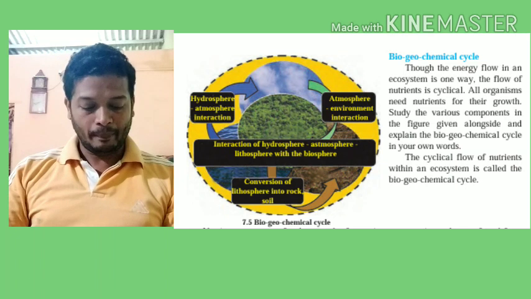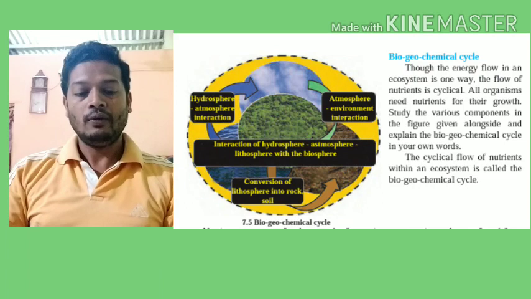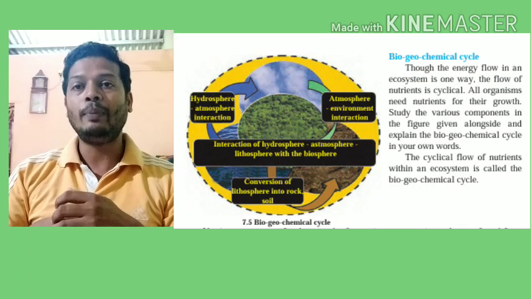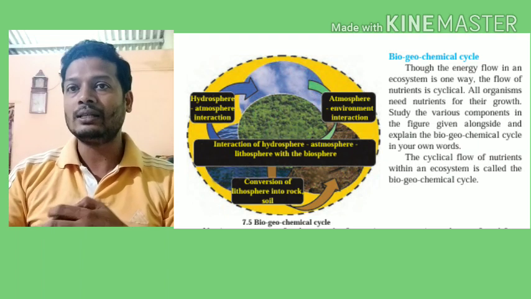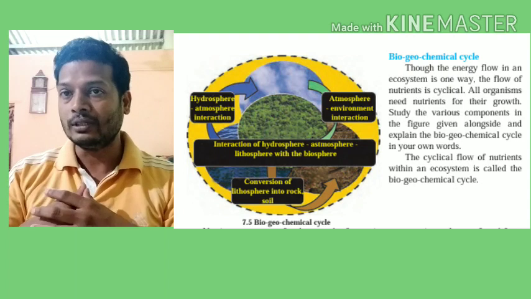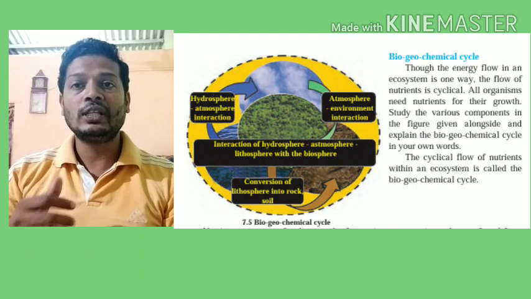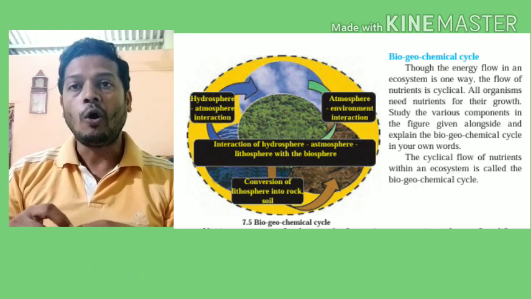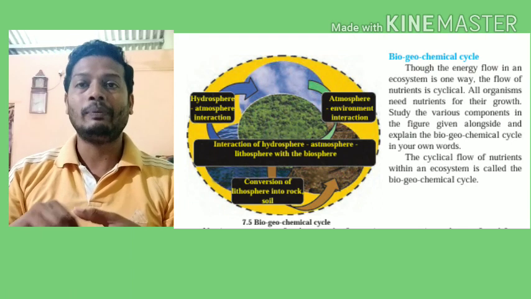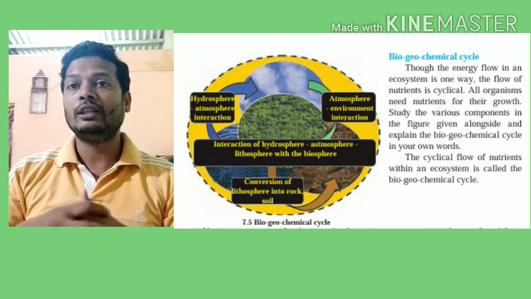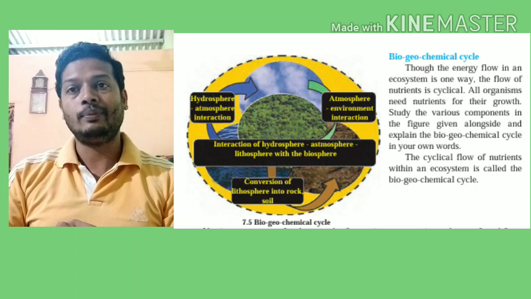Now in your textbook on page number 84, the definition is given: cyclic flow of nutrients within an ecosystem is called biogeochemical cycle. By nutrients we mean the five basic nutrients, that is carbohydrates, proteins, fats, vitamins, minerals. Carbohydrates are made up of carbon, hydrogen and oxygen. Same way proteins are made up of nitrogen, oxygen and carbon. Fats or lipids are also made up of carbon and hydrogen. Minerals are nothing but elements. Vitamins are also made up of nitrogen, carbon and hydrogen.